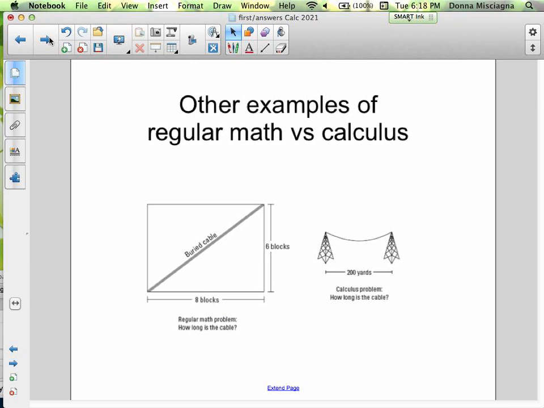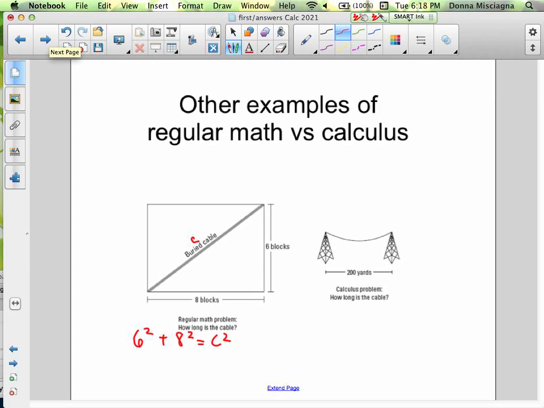Other examples of regular math versus calculus. Regular math problem. How long is the cable? Well, this is just Pythagorean theorem. We did that in geometry. 6 squared plus 8 squared equals, we'll call that C for cable, C squared. I think you can probably figure out that the length of C is going to be 10 blocks.